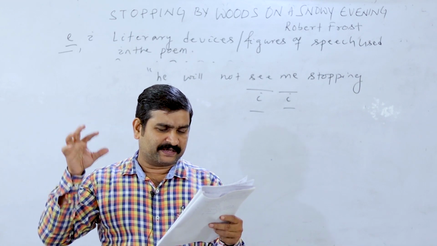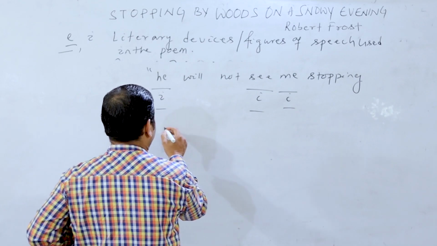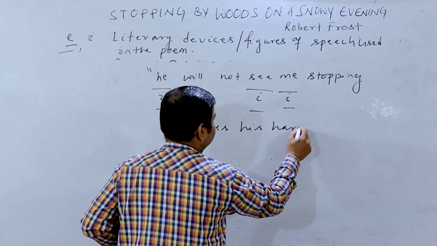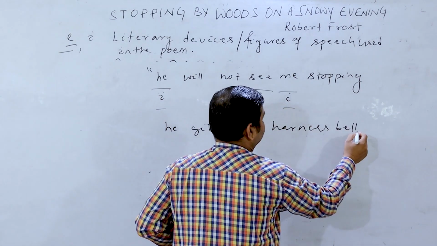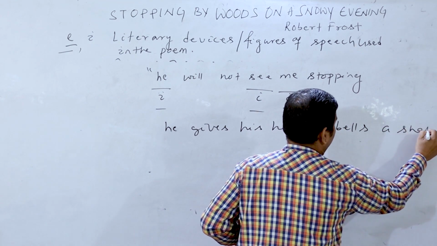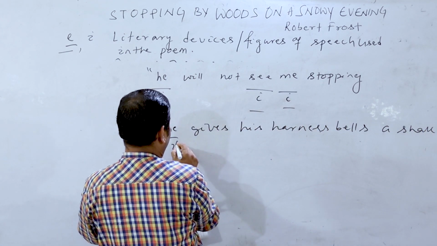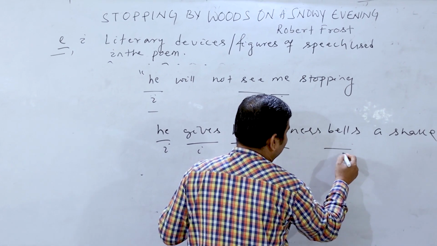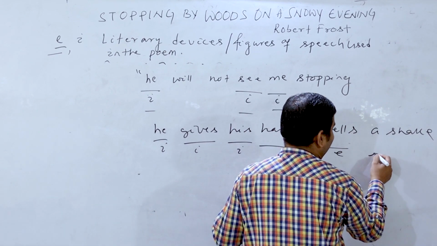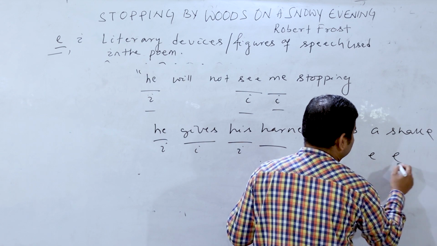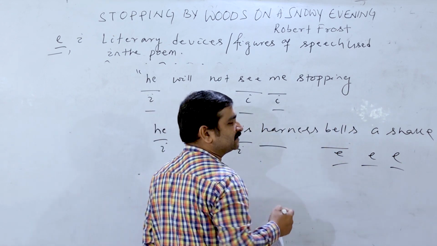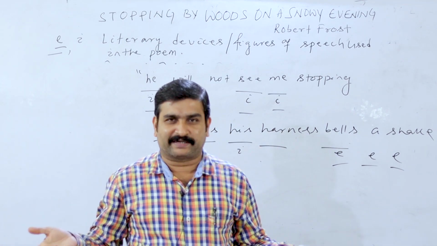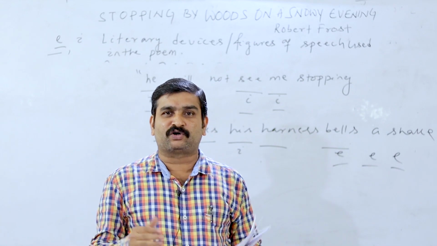He gives his harness bells a shake. Another line I am writing. Look at the line. He gives his harness bells a shake. So here he gives, I sound; his, I sound. Harness, bells, here it is A sound, here it is A sound, here shake, you know, A sound. So here I and A sounds are repeated, and I and A come under vowels. So that is called assonance.